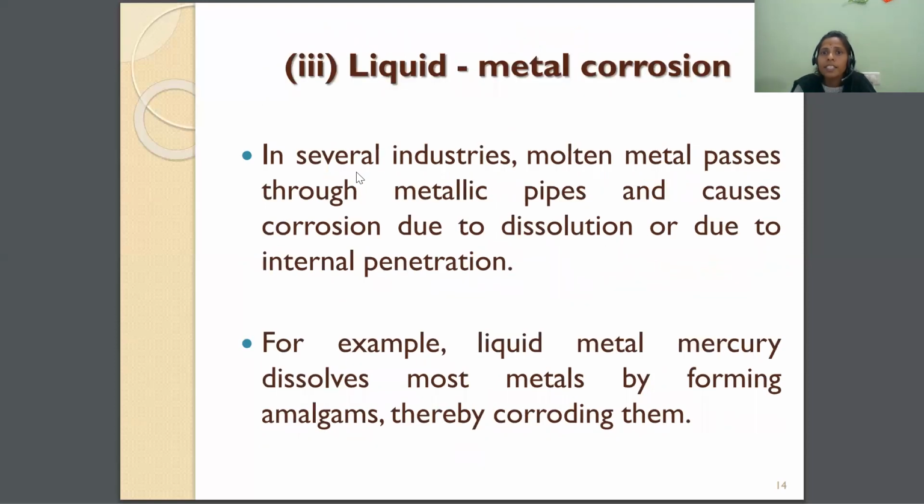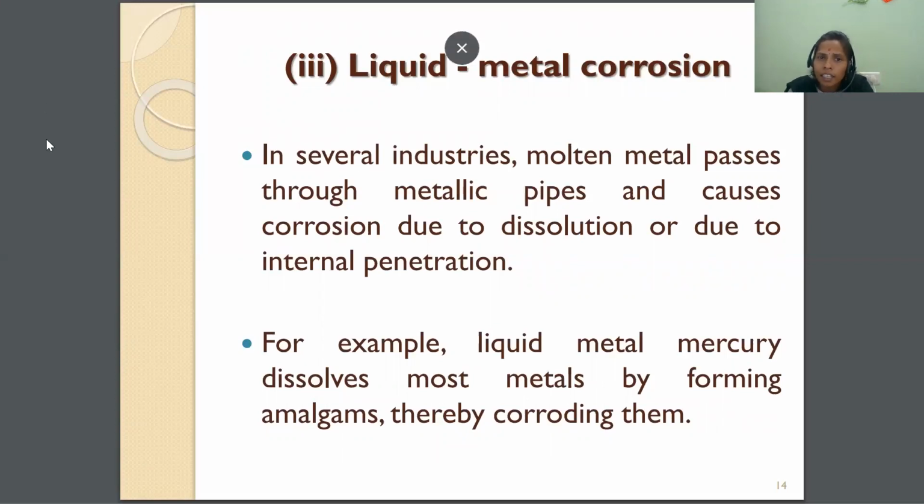And the last one is liquid metallic corrosion. In the dry theory, we should not be bothered by the word liquid, because in the dry theory of corrosion, all the gases are in the dry state only, and there is no moisture. But why did the liquid term come in liquid metallic corrosion, which comes under the dry theory of corrosion?